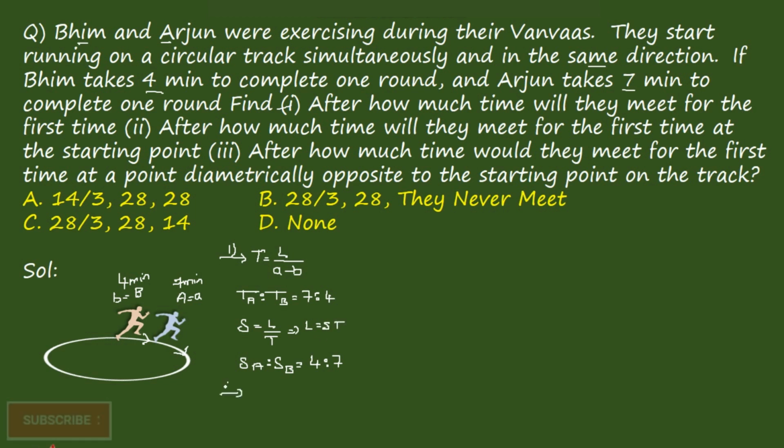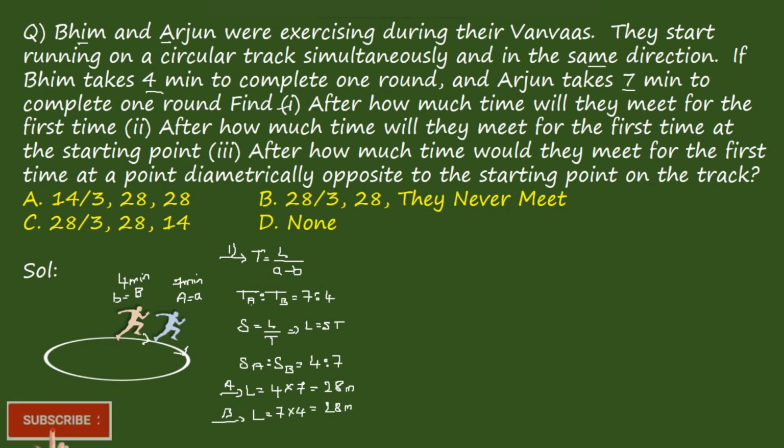So if you consider A, length is equal to speed of A into time of A, which is 4 into 7, equal to 28 meters. If you consider B, then length is equal to 7 into 4, which is also 28 meters.